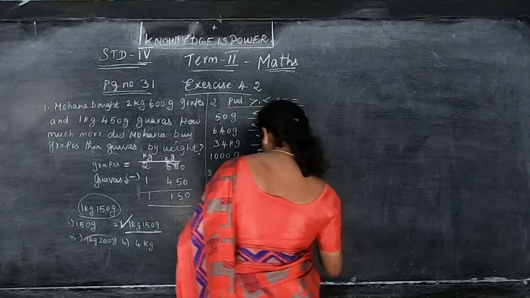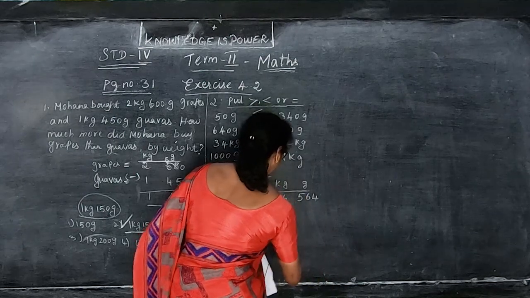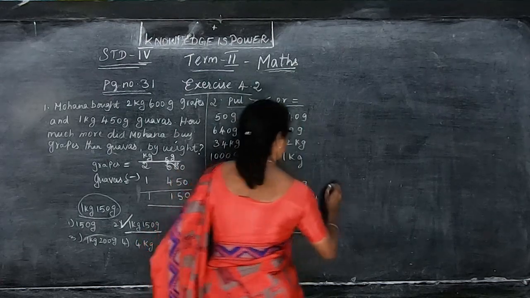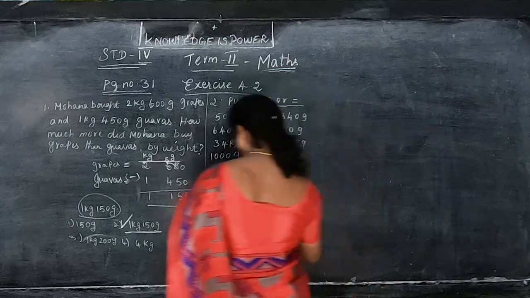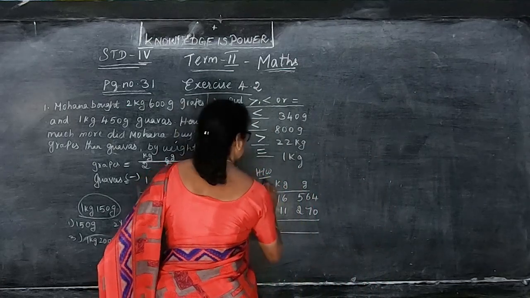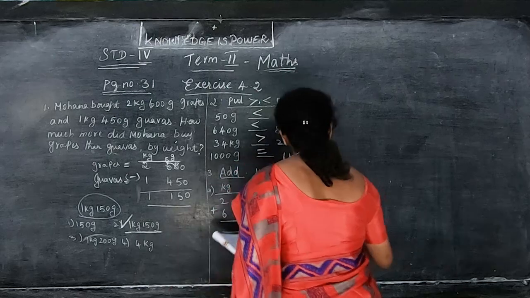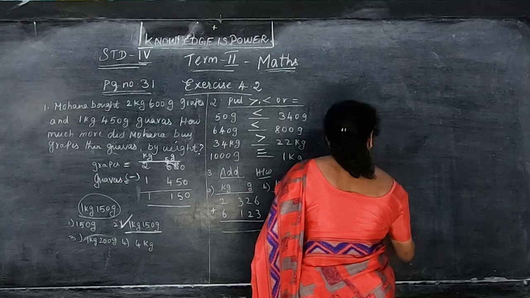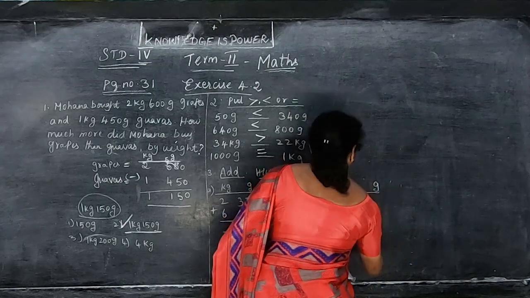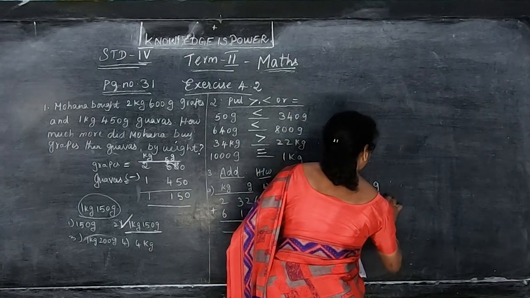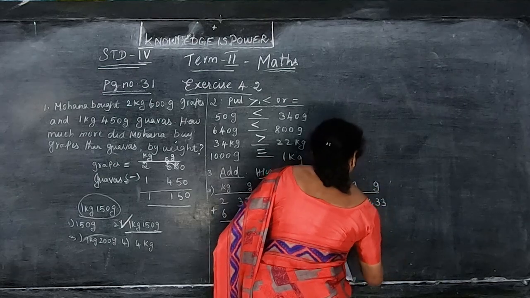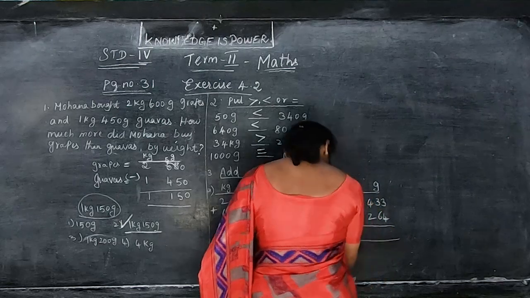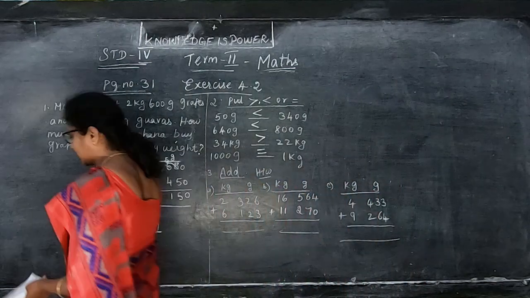So do the sums. 7 kilogram and 270 gram. Then this is the A sum, B sum and C sum is 33. Then 9 kilogram 264 gram. Okay, so these are the addition sums.